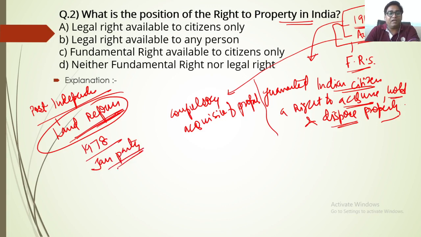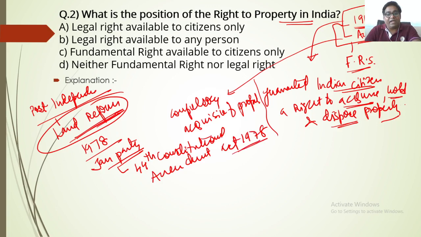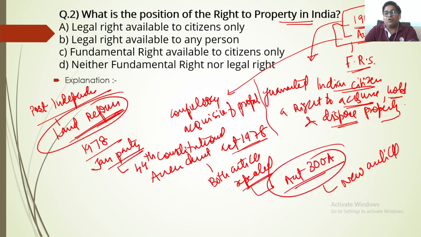The Janata Party government brought the 44th Constitutional Amendment Act. This Constitutional Amendment Act was brought by the Janata Party government in 1978, and it repealed both Article 19(1)(f) and Article 31. Both articles were repealed, and in place of that, a new Article 300A was inserted in the Constitution.